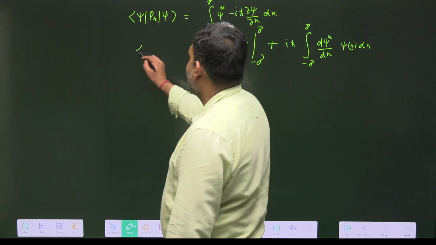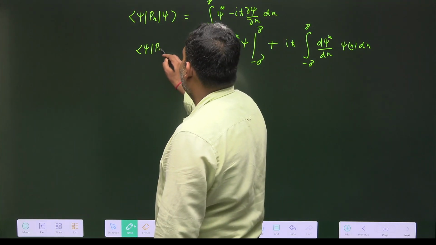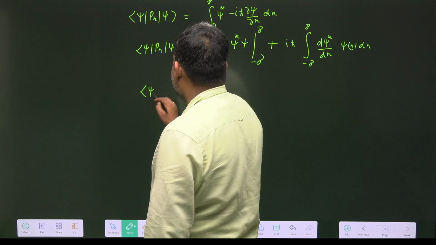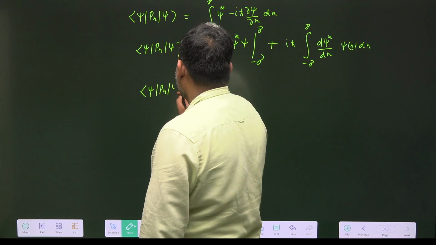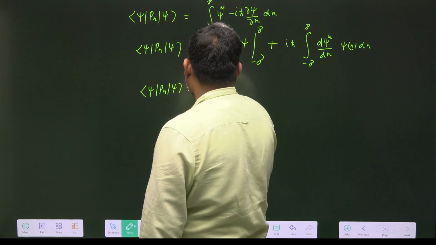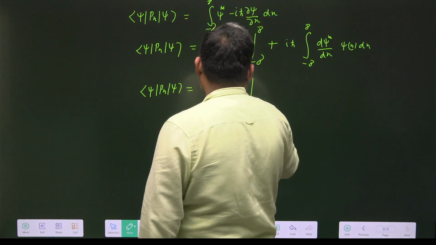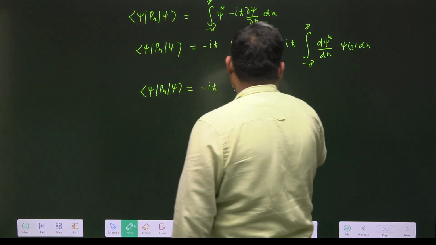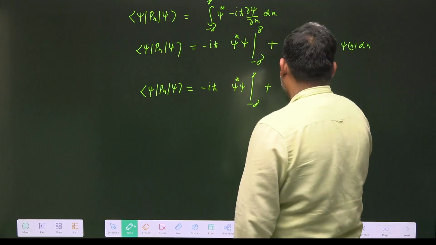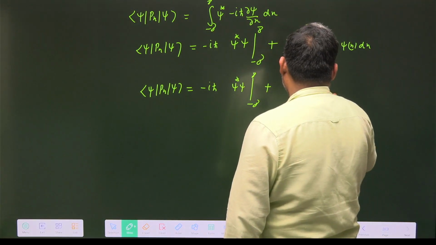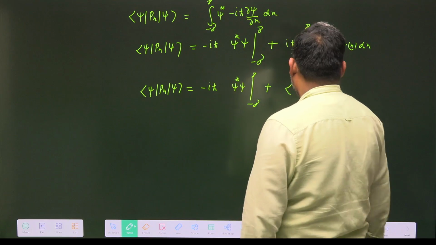And this value is equal to <psi|Px|psi>. So we have <psi|Px|psi> equal to minus iħ psi star psi from minus infinity to plus infinity, plus this can be written as <psi|P dagger|psi>, because you can take the dagger.